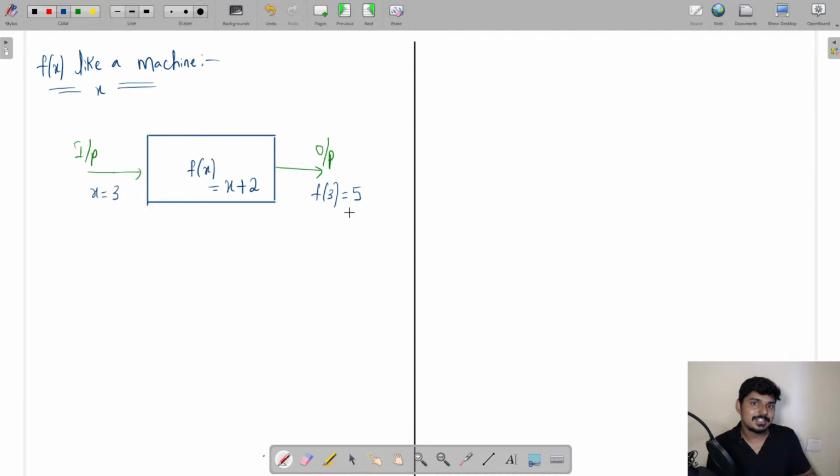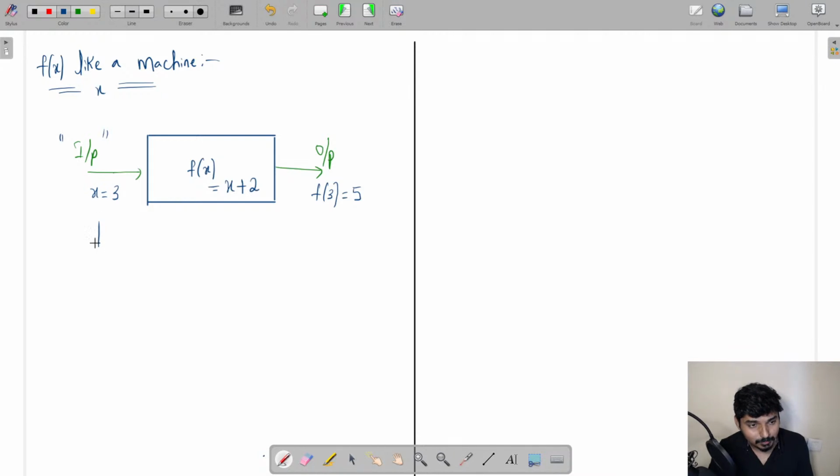So we can say a function is basically similar to a machine, where according to a certain input you will get a certain output. Okay, now everyone, here comes the concept of domain. Domain is simply nothing but all the input values where the function is always going to be defined.